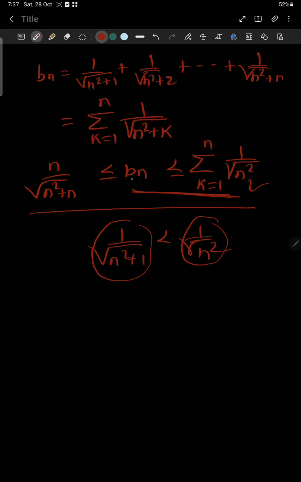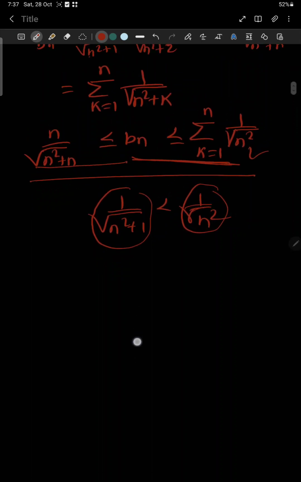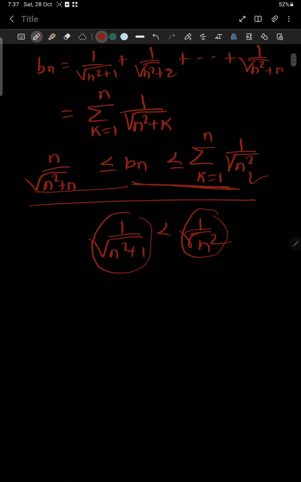Let us verify the lower bound inequality. Each term of Bn, consider the general term 1 by root over n square plus k. This term is bigger than 1 by root over n square plus n, because the highest value of k is n.